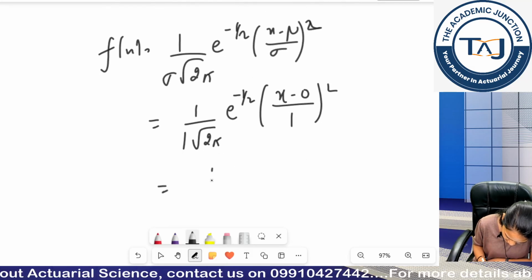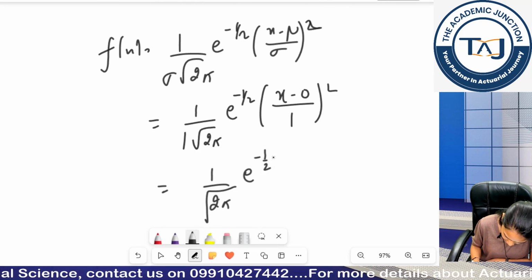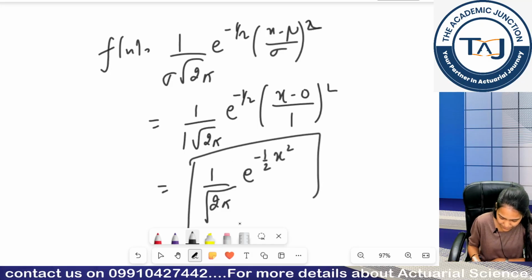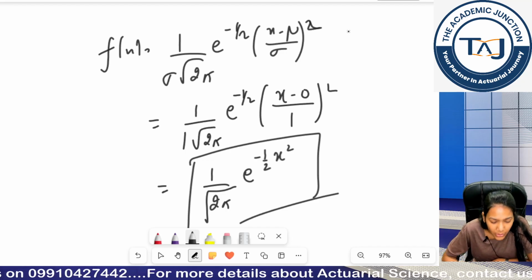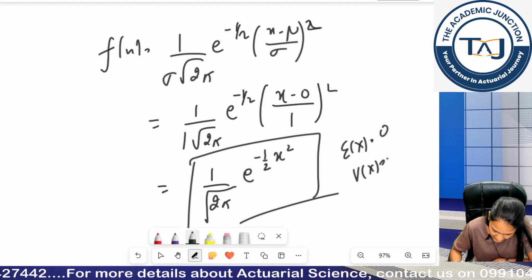So what I get is 1 by root 2 pi e to the power minus 1 by 2 x square. Okay, this is my PDF of standard normal distribution. Again, it is given in your tables book, you do not have to memorize it. And my expectation becomes 0 and my variance becomes 1.